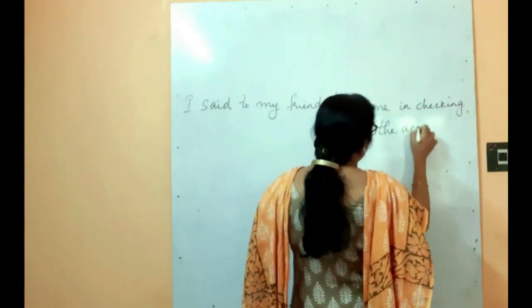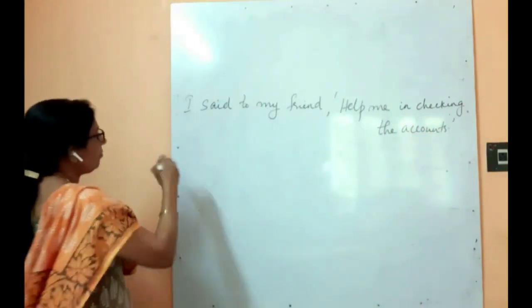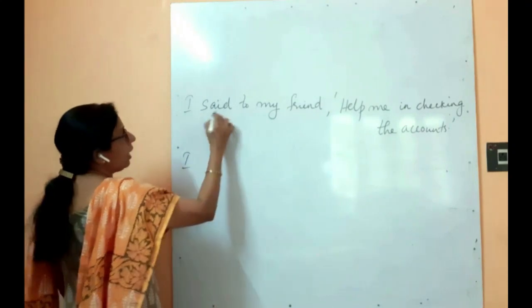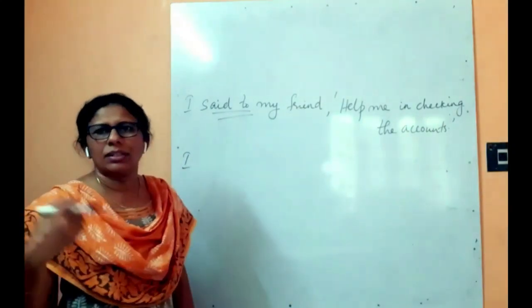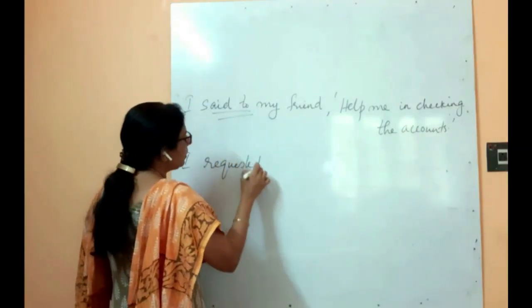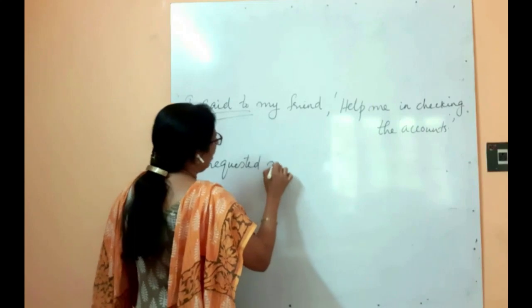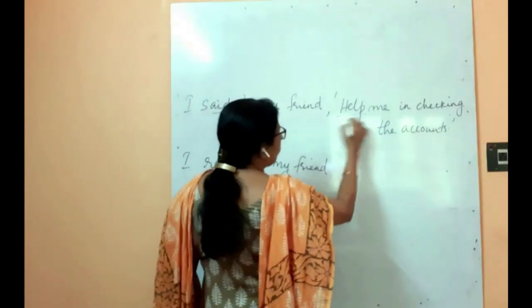So how will you convert this? I said to my friend, "Help me." It is a request, okay? So I requested, always the past form. I requested my friend, and the verb is given.